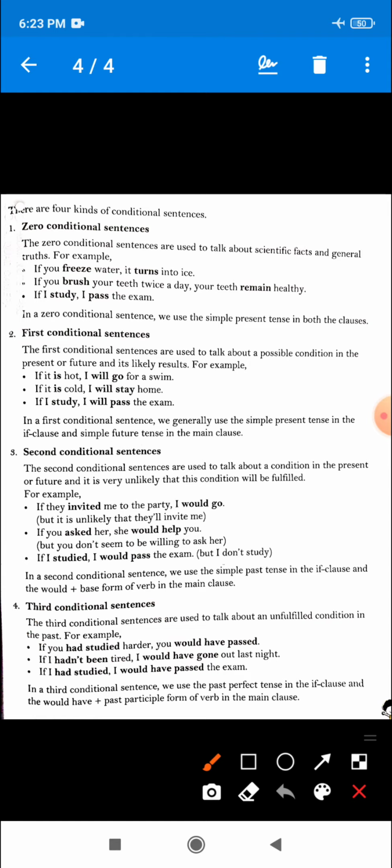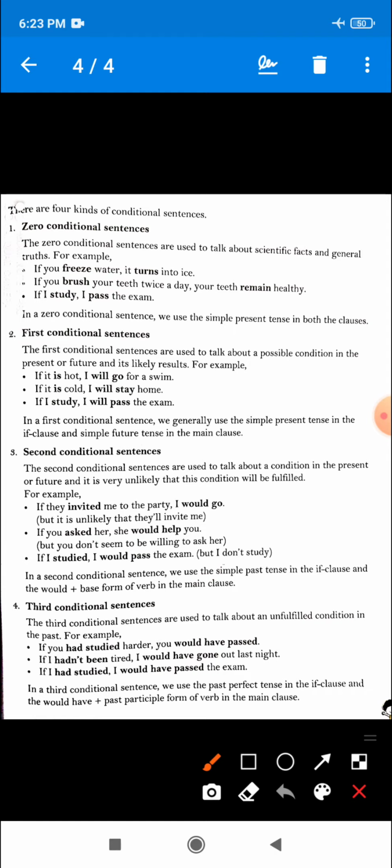Okay, now see the second example. If I had not been tired, I would have gone out last night. So again you can see the condition, if I had not been tired, this is an unfulfilled action of the past time. So that is why this type of sentence will come in the category of third conditional sentence.